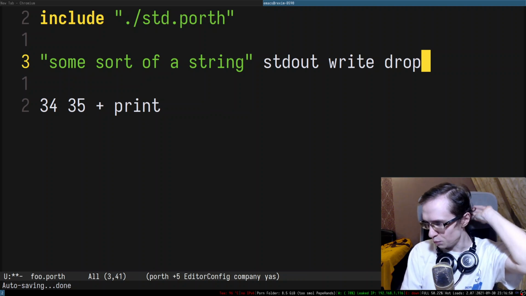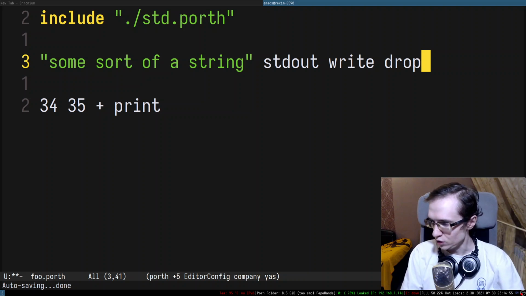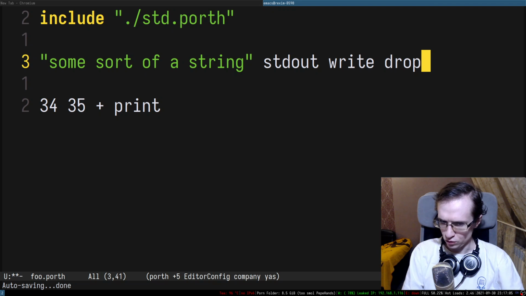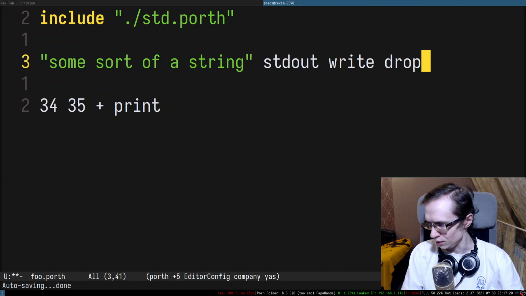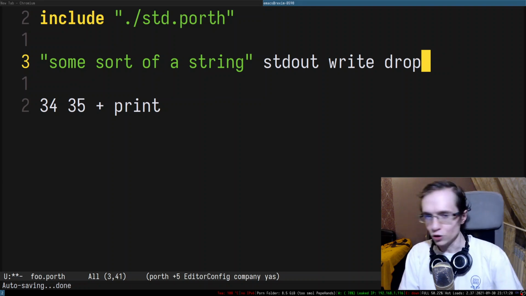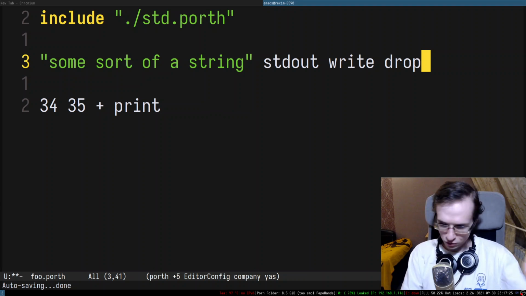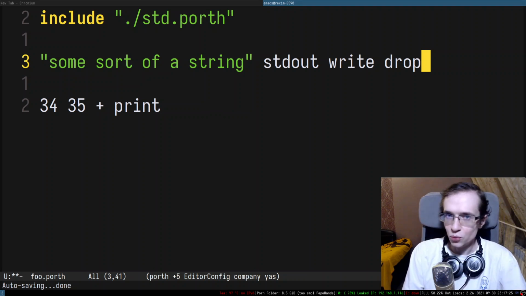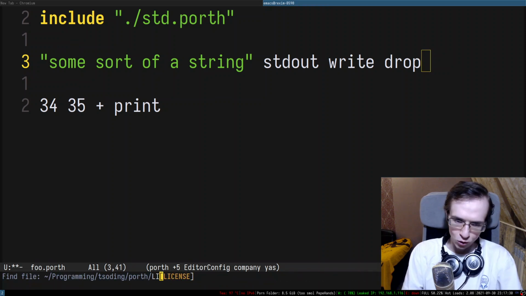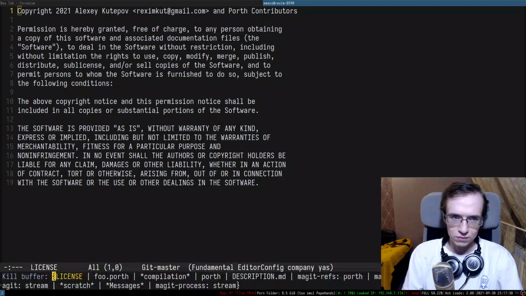Do I need permission to fork the Porth repo? Every time I try in GitHub, it fails with "you cannot fork now." I didn't put any permissions. I didn't forbid anyone to fork the repo, so feel free to fork it. And what exactly do you want to do with the repo? Do you want to make a pull request? If you just want to diverge the development, you can just make a copy of the repo. You don't have to use the inner fork functionality. You can just clone the repo, create your own repo, and just push it there. You can do whatever you want as long as you follow the MIT license, right? So it's just, yeah.